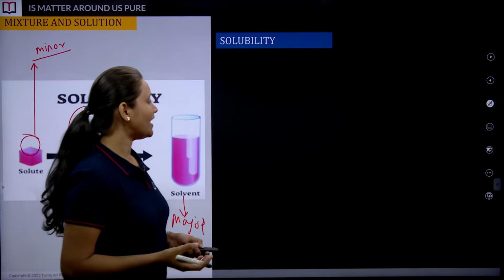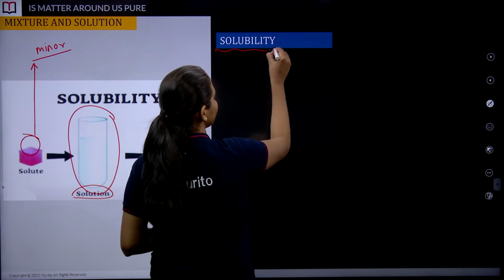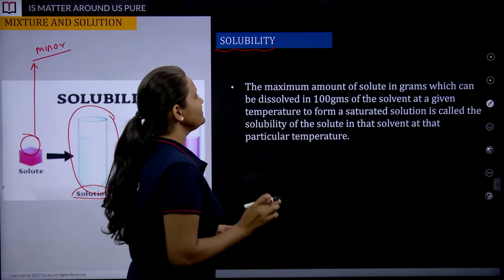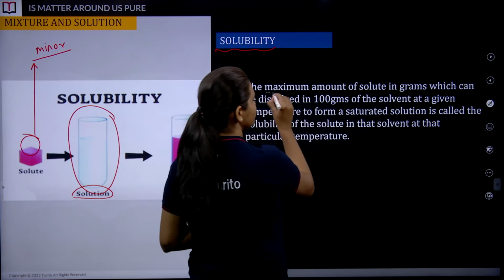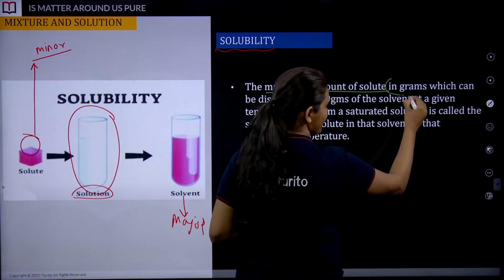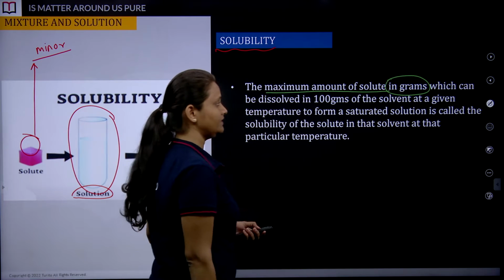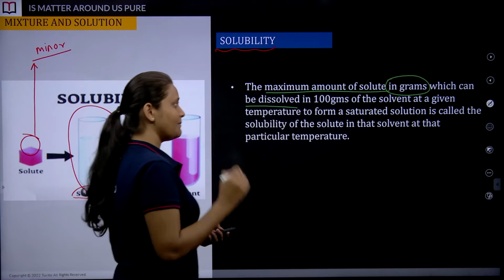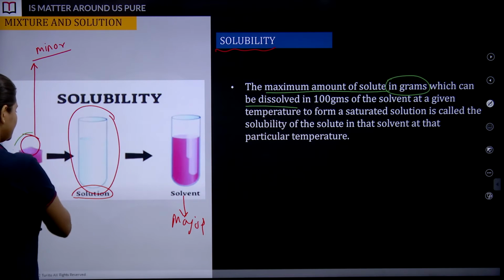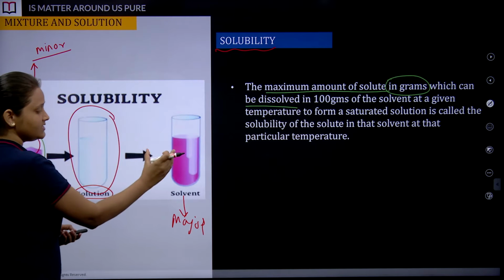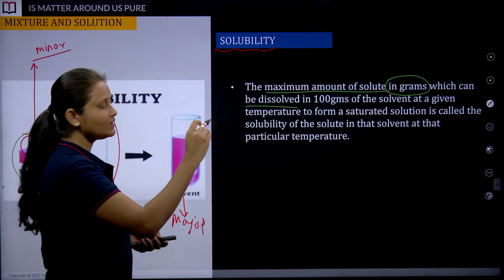So try to understand what we mean by solubility. The maximum amount of solute in grams which can be dissolved in solvent.